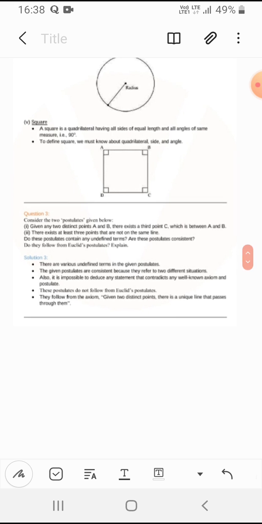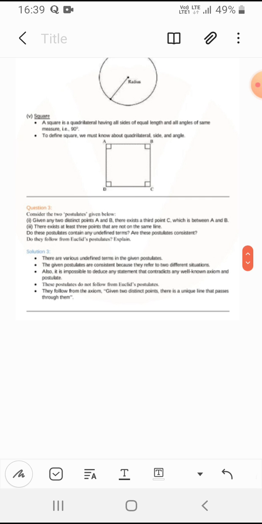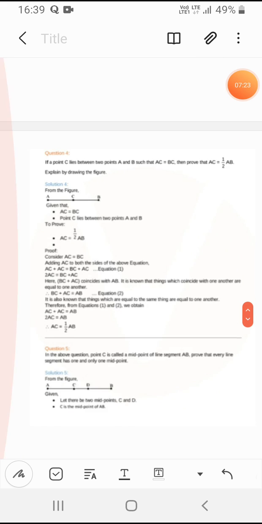There are many undefined terms in these postulates, and because of two different situations they consist, so these postulates do not follow Euclid's postulates. You may know Euclid's postulates, you may have learned in your 8th class, and they follow the axiom given, the distinct point, the unique. So they will follow the axiom postulates rule.